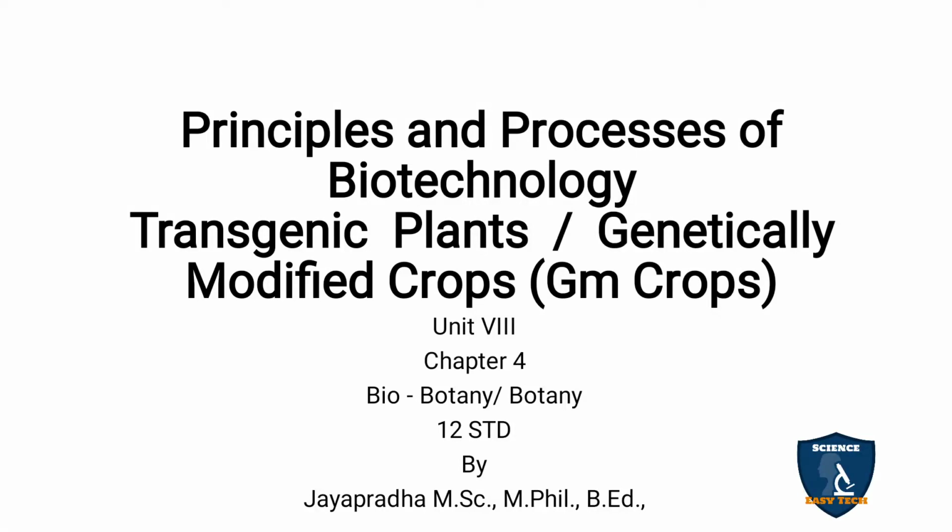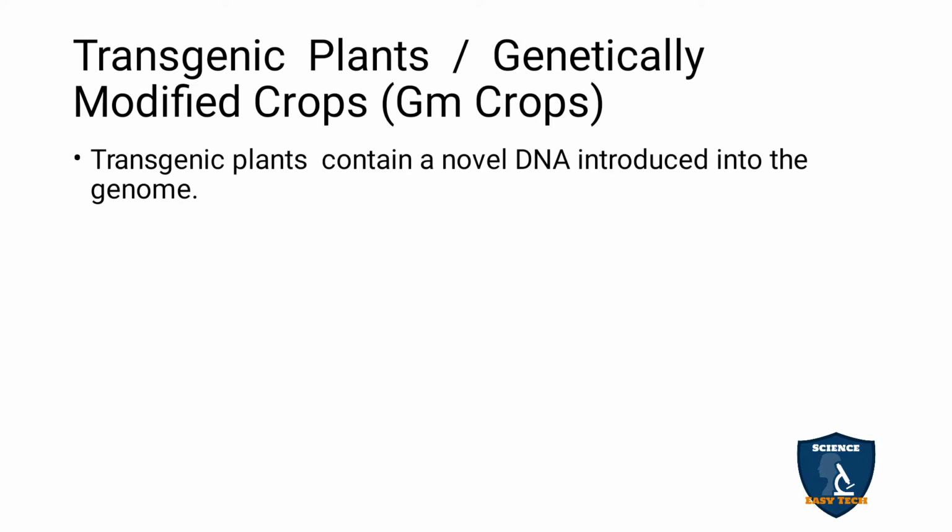Today, our topic is transgenic plants or genetically modified crops, GM crops, Principle and Process of Biotechnology, Unit 8, Chapter 4 in Botany. Transgenic plants are otherwise called genetically modified crops, GM crops. The genes are transferred from another organism into a plant. Now the genes are modified in a plant, so it is called a transgenic plant, or genetically modified crop.